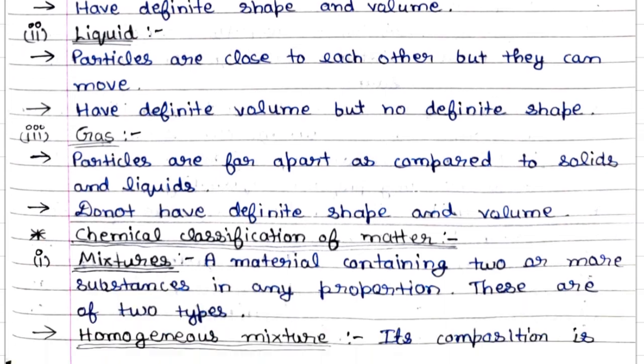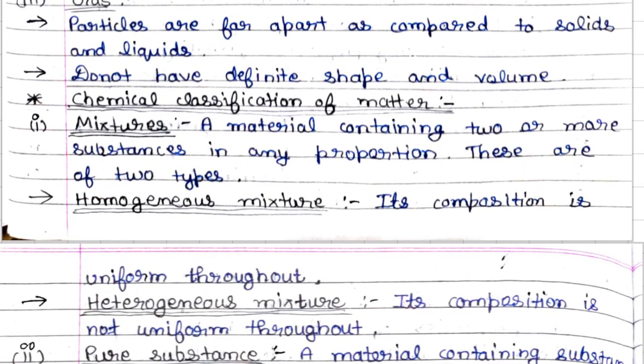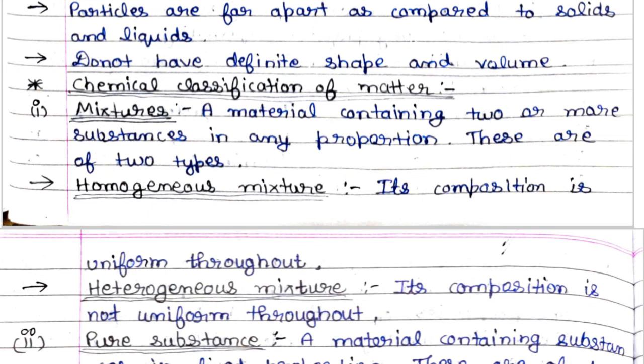Next is chemical classification of matter. First is mixtures. A material containing two or more substances in any proportion. These are of two types. Homogeneous mixture: its composition is uniform throughout. And second is heterogeneous mixture: its composition is not uniform throughout.